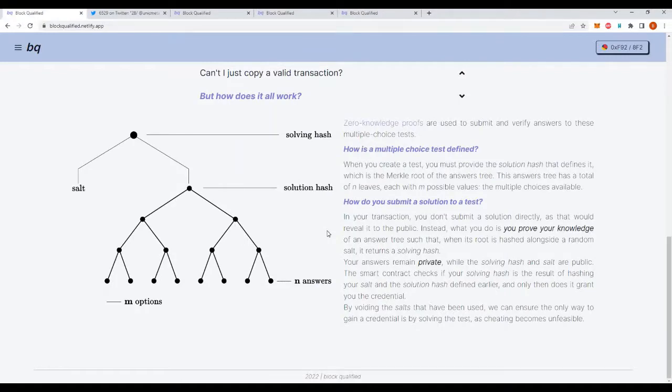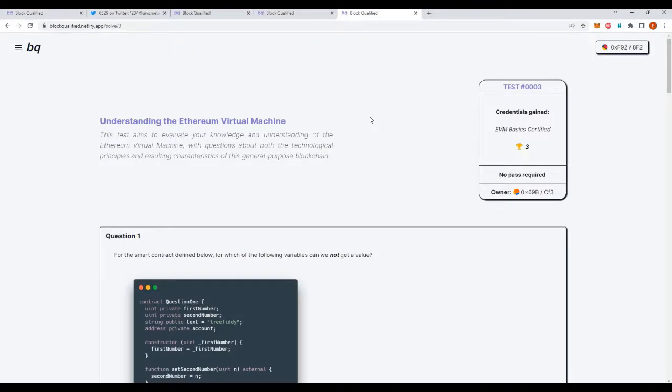Now you can find a link to the public repo in the description down below, and a link to this functioning web app if you wish to try it. And finally, if we update the page to the test I just solved, we can see here that the trophy counter increased by 1 because I just got my EVM basics credential. And that's it.